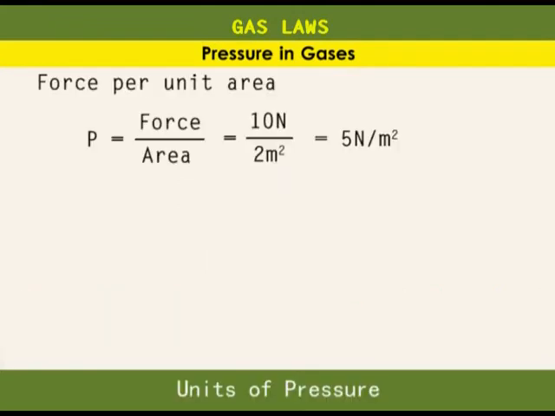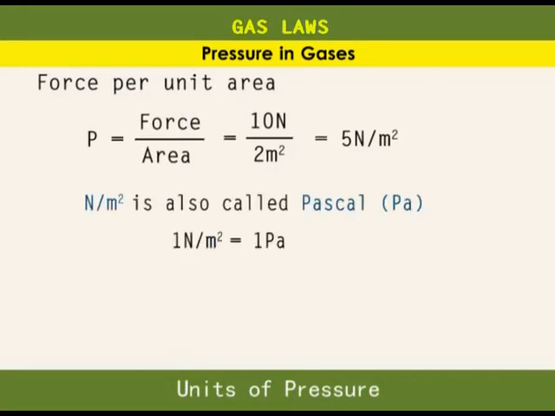From our calculation, we gave the unit of pressure as newtons per meter squared, derived from the units of force or weight and area. Newtons per meter squared is also called Pascal. So 1 newton per meter squared is equal to 1 Pascal. Another unit of measuring pressure is atmospheres. 1 atmosphere is equal to 101,325 Pascal.